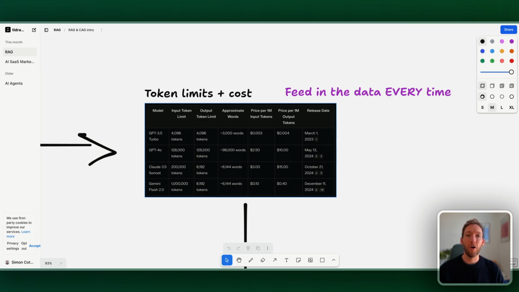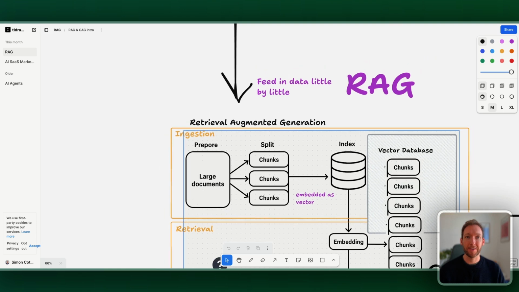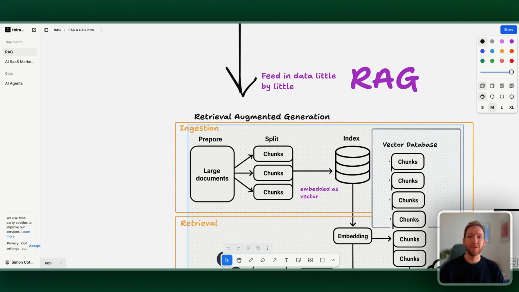Plus, a lot of the models that we tend to use nowadays have got significantly more expensive. So if you want a good writing style, you might be looking at Claude 3.5 Sonnet, but actually you're paying $3 per million input tokens. And if you're feeding in all your business documents and data, that can get very expensive. So RAG aims to solve that by effectively feeding in the data little by little.